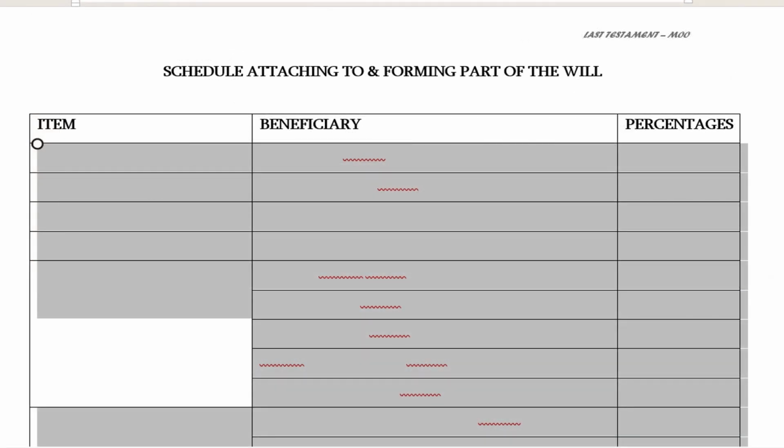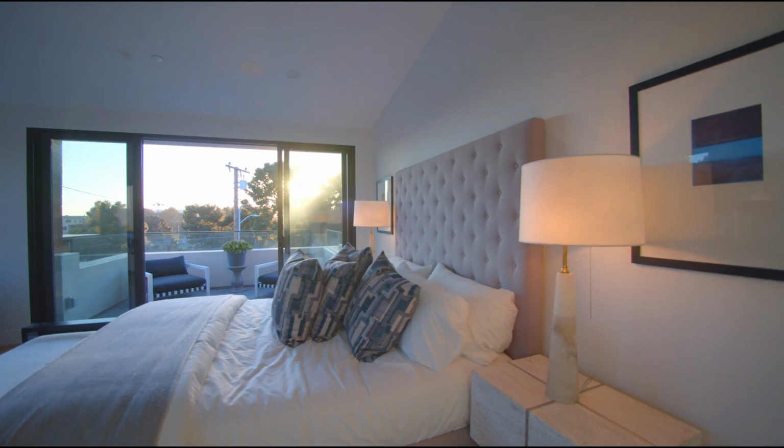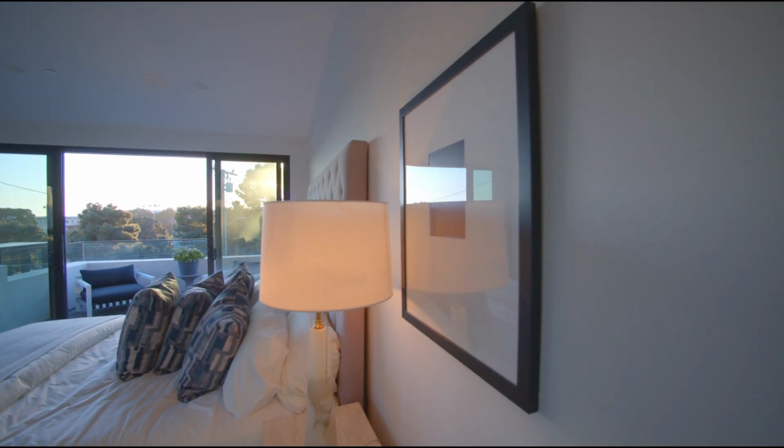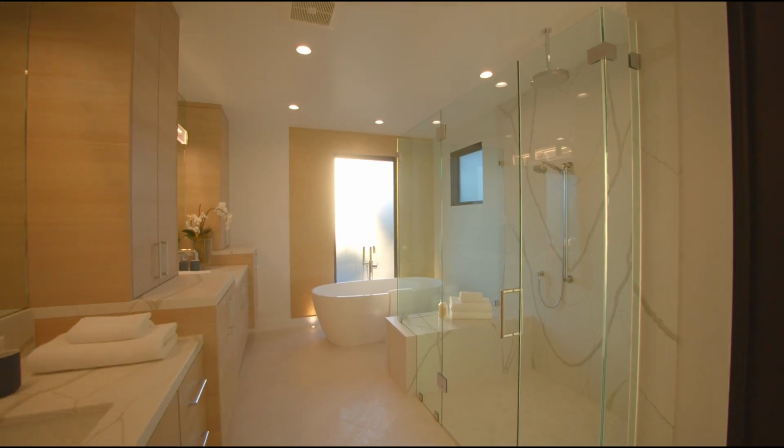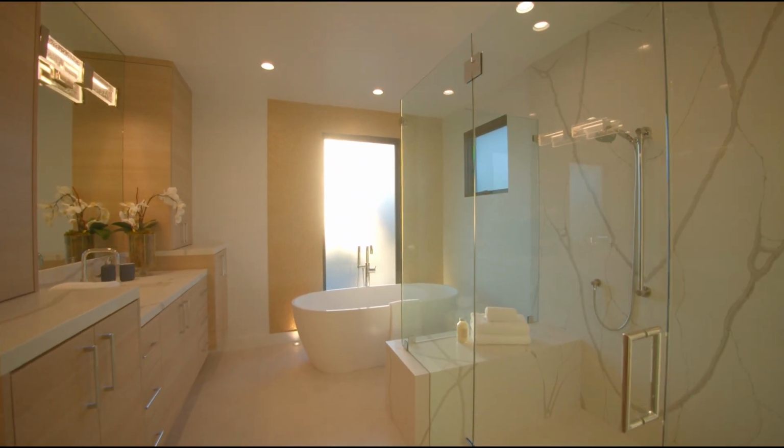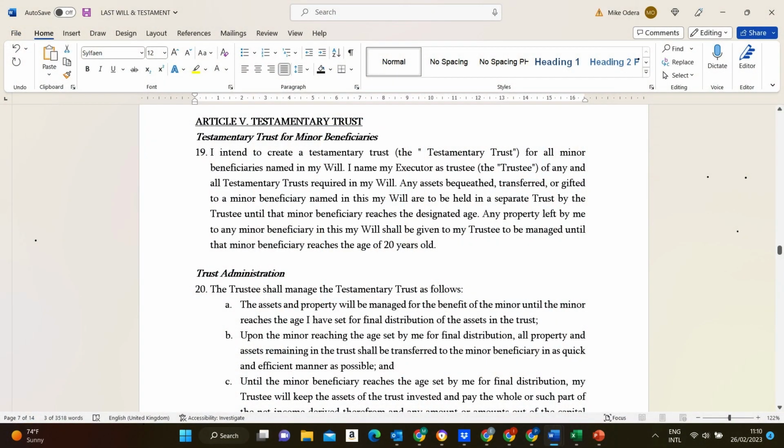Bequests and specific gifts. This section lists any specific gifts or bequests of property or assets that the testator wants to give to specific individuals or organizations. Residuary estate. This section specifies how any remaining assets or property that are not specifically bequeathed in the will should be distributed. Trusts. If the testator wants to create a trust to manage assets or provide for a beneficiary, this section will outline the terms of the trust.